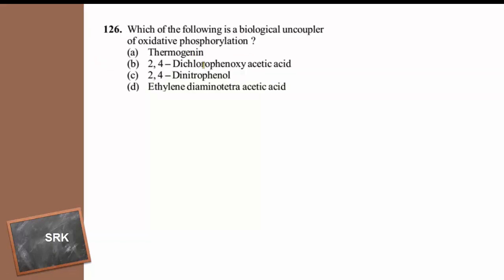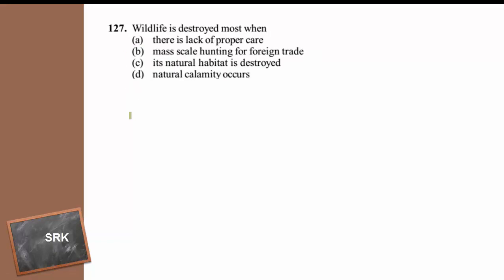Then, which of the following is a biological uncoupler of oxidative phosphorylation? Thermogenin, 2,4-dichlorophenoxyacetic acid, 2,4-dinitrophenol, ethylenediaminetetraacetic acid. The answer is thermogenin. This is acting as a biological uncoupler of oxidative phosphorylation. Then coming to the next one.